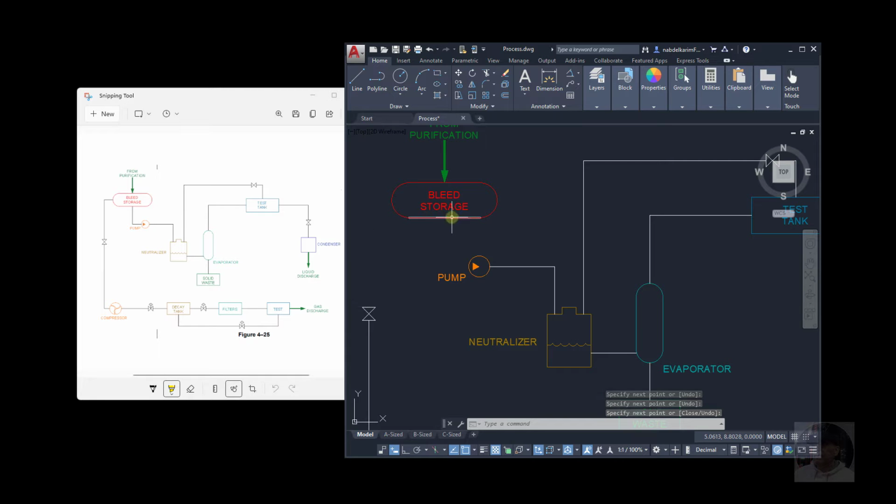Okay, now this bleed storage. So line, midpoint, go and acquire this point, don't click, now click and close it.